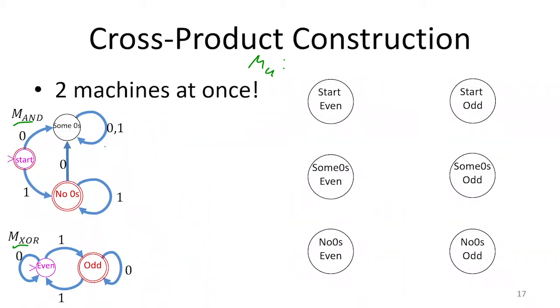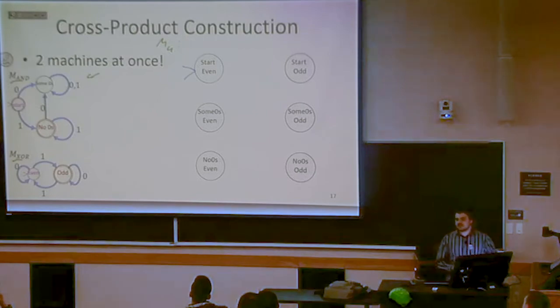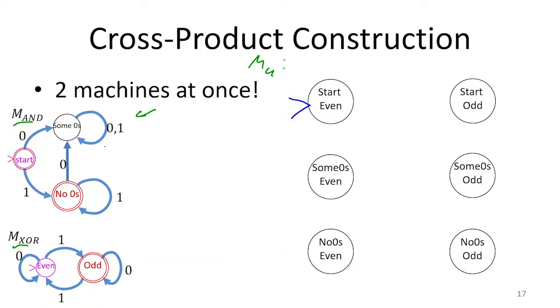So now each of these states is representing being in some pair of the original 2 states. Which one should be the start state? Yeah, so start and even, that's the one that should be the start state, because that was the pair of start states from the original machines.